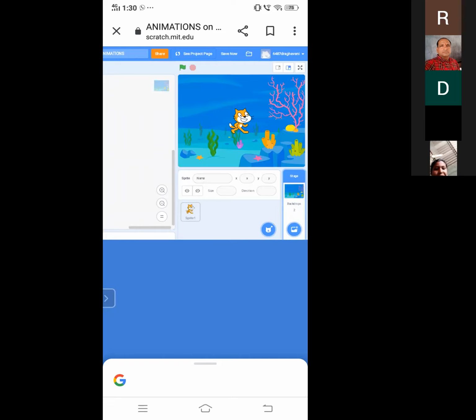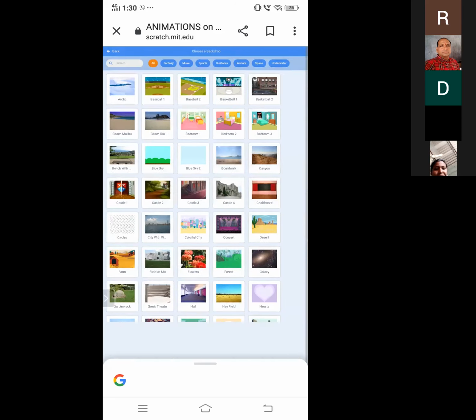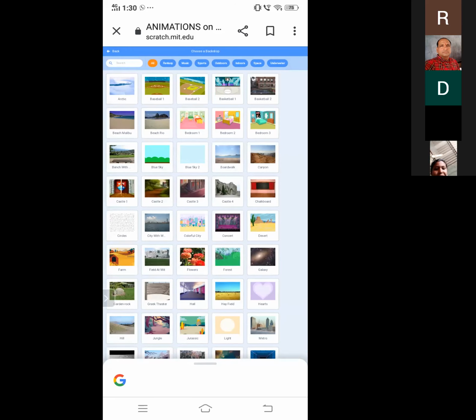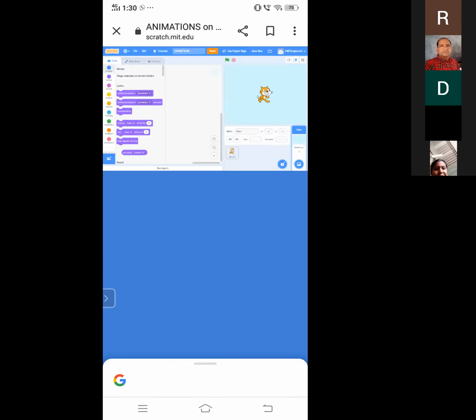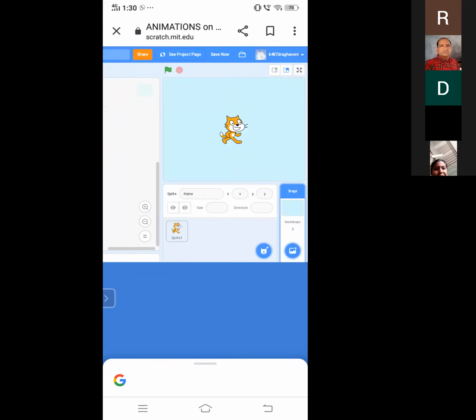And if I want one more backdrop, you have to click on search. And now I want the plain backdrop. I already said this is called backdrop, but not background. So there are two backdrops. How do we check that there are two backdrops? Let us see. Here you can see the backdrop numbers also. There are three backdrops.